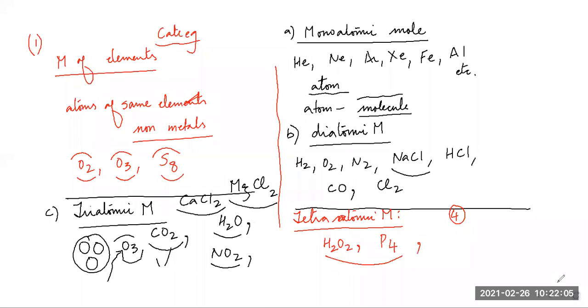All right, students. So now we have the fifth category of molecules, known as polyatomic molecules.